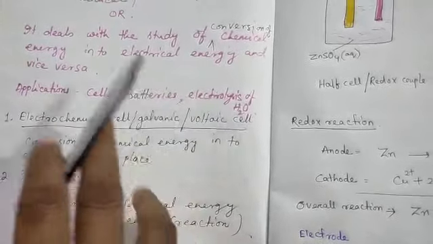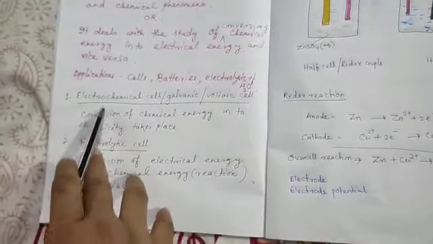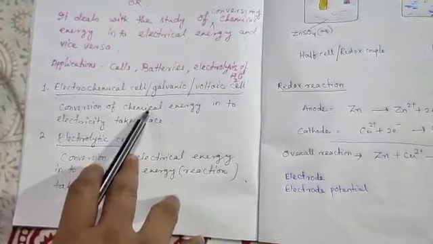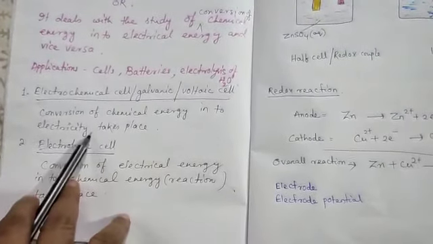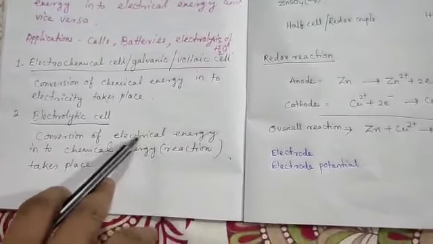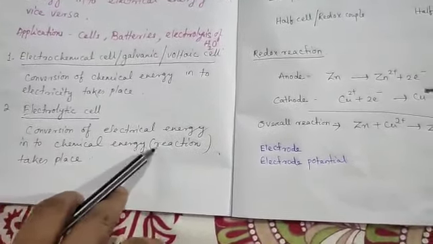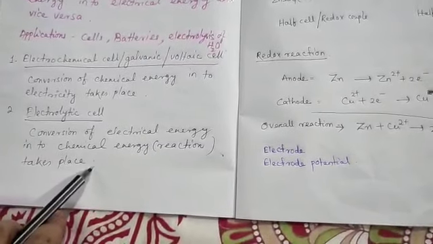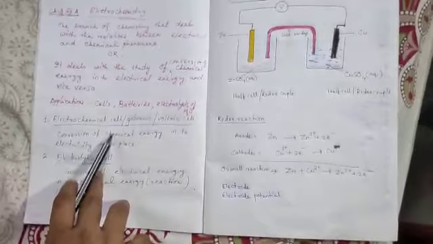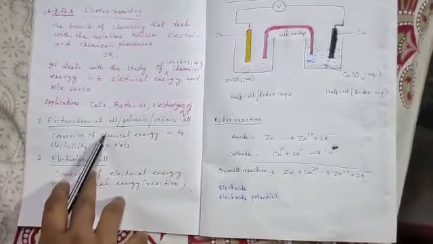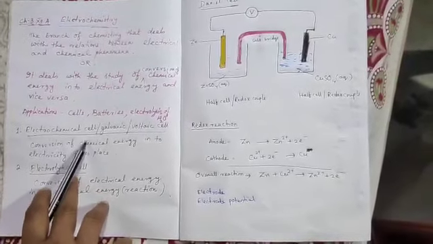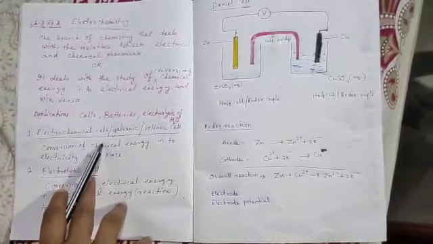Now under electrochemistry, two things are important. First one is the electrochemical cell. It's a device in which conversion of chemical energy into electricity takes place. The second one is the electrolytic cell, in which conversion of electrical energy into chemical energy or chemical reaction occurs. So first we'll deal with the electrochemical cell. Remember students, electrochemical cell means that device in which chemical energy is converted into electrical energy.